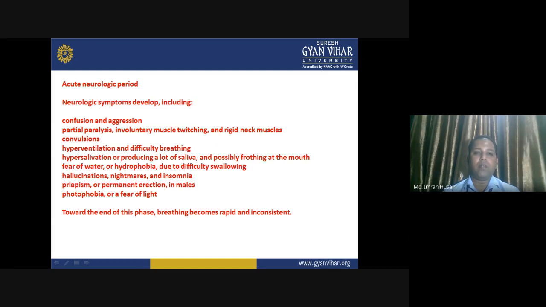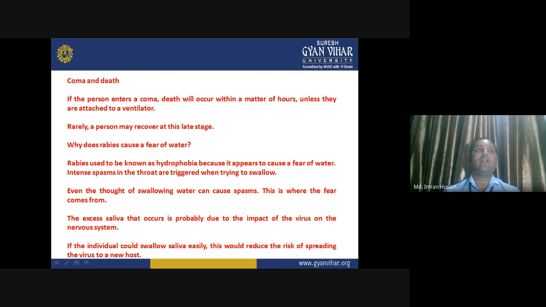Priapism, a permanent erection in males, photophobia, or a fear of light. Towards the end of this phase, breathing becomes rapid and inconsistent. Coma and death. If a person enters a coma, death will occur within a matter of hours, unless they are attached to a ventilator, because it is really very difficult to breathe in this condition. Rarely a person may recover at this stage.